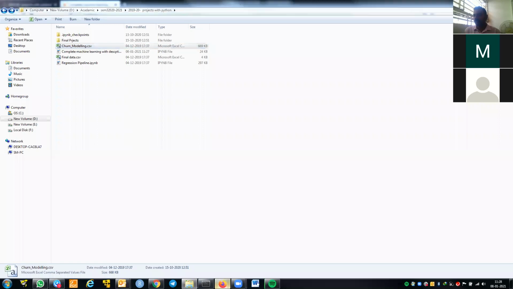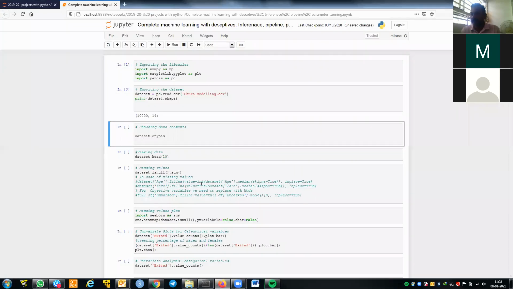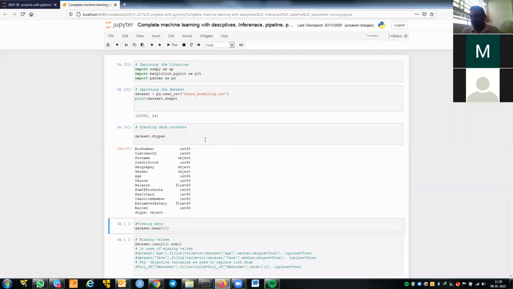Now after doing that, we need to see the data types. If it is integer, it will give integer. If it is categorical or string, it will give object. So row number is a number, customer ID is integer, surname is object because it is a string, credit score is a number because it is integer. Geography is a string, that's why object.